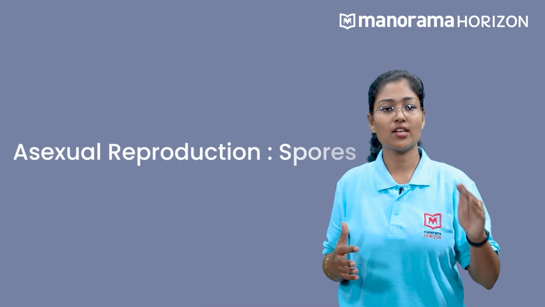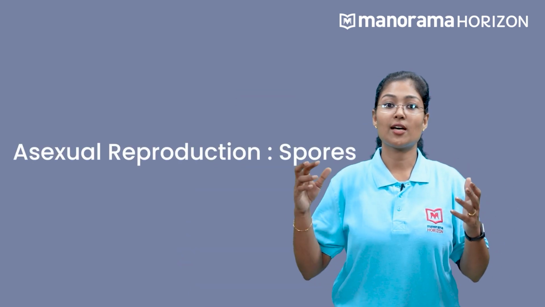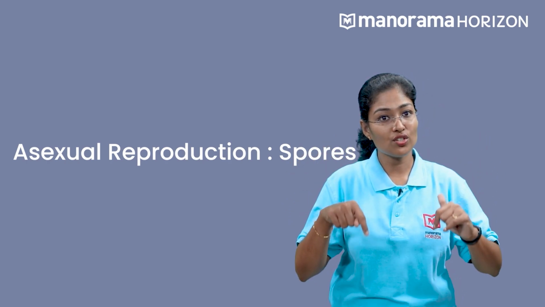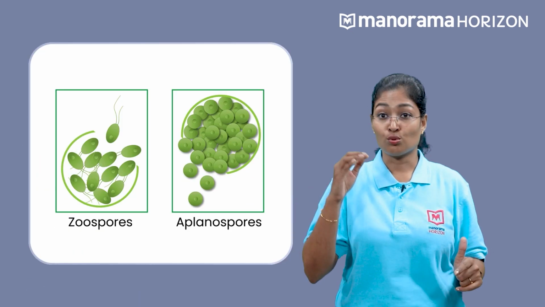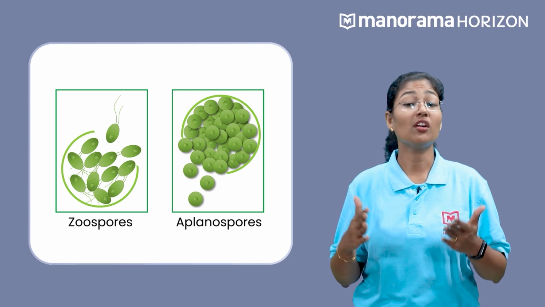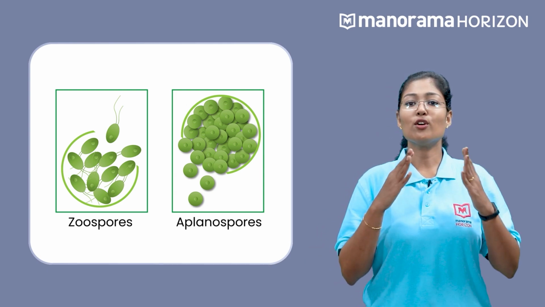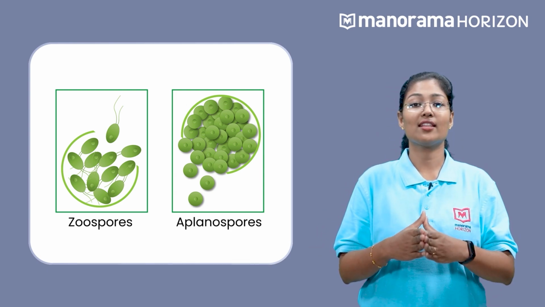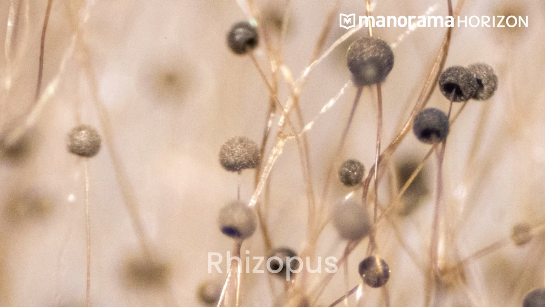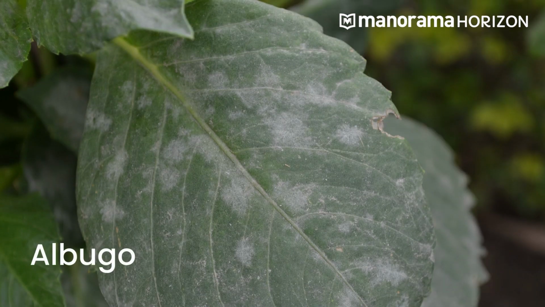Then, how do they reproduce? Asexual and sexual reproduction can be found in diverse members. Asexual reproduction is through spores. The spores are produced within the body itself, hence they are endogenously produced. They are zoospores, which are motile in nature, or aplanospores, which are non-motile. The zygospores thus formed can either be similar or dissimilar. Mucor, Rhizopus and Albugo are some examples.